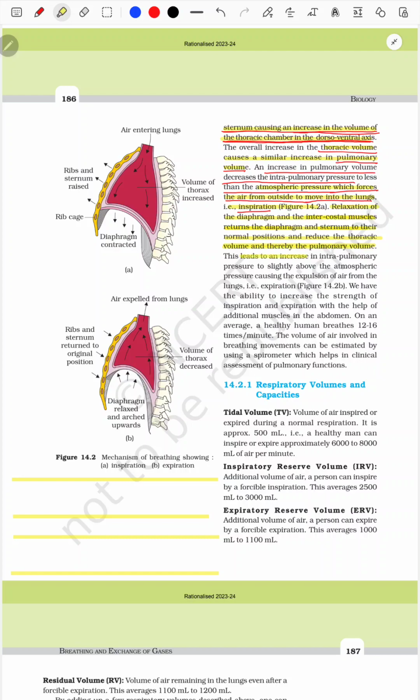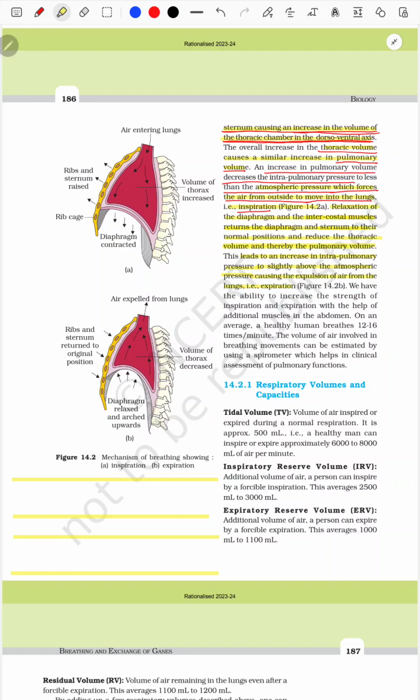This leads to the increase in the intrapulmonary pressure. As we know, when the volume goes down, the pressure increases to slightly above the atmospheric pressure. So now the air inside has the high pressure, which causes the expulsion of the air to go out. The process is known as expiration. I think you have understood.